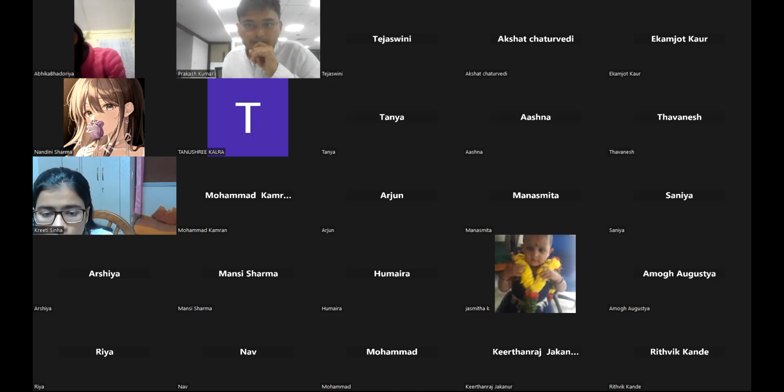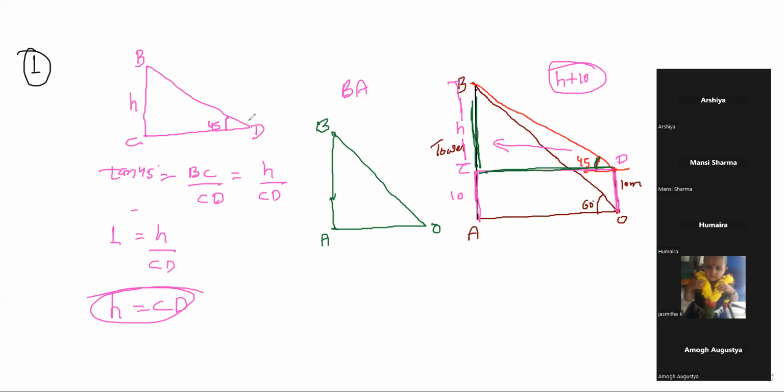Sir, can you explain the previous part? I didn't understand. हाँ. So my only point is, if you are seeing this 45 degree, tan 45 degree is 1, right? So perpendicular by base, BC by CD, right? So you know BC equal to CD, BC CD equal होगा.